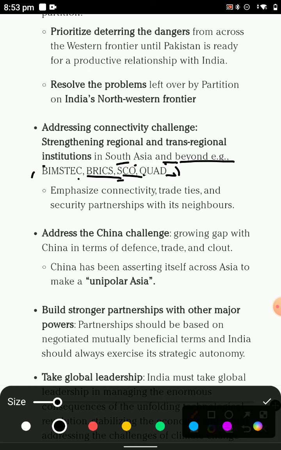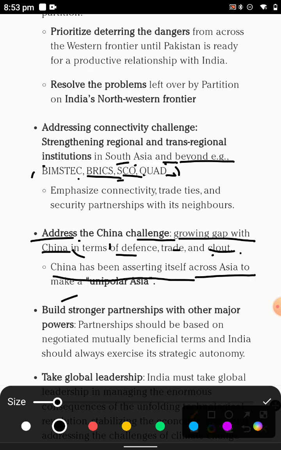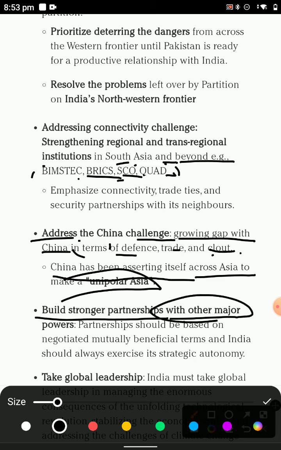And you have to address Chinese policy, because the gap between the Chinese is growing in terms of defence, trade and cloth. China has been asserting itself across Asia, and India should build a stronger partnership with other major powers in the power sector. The partnership should be based on negotiations and mutual benefit.